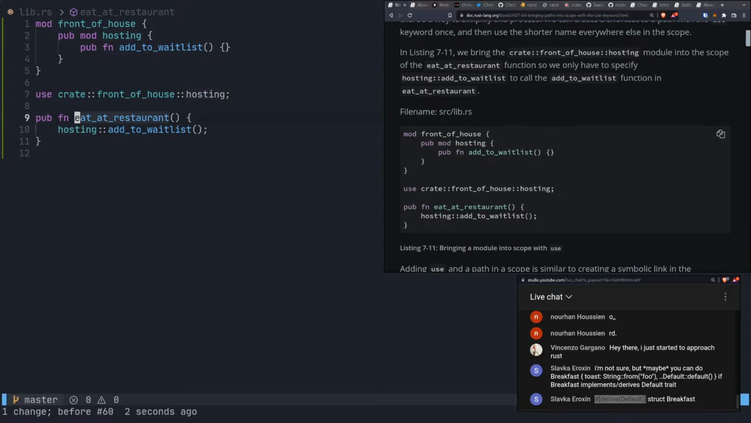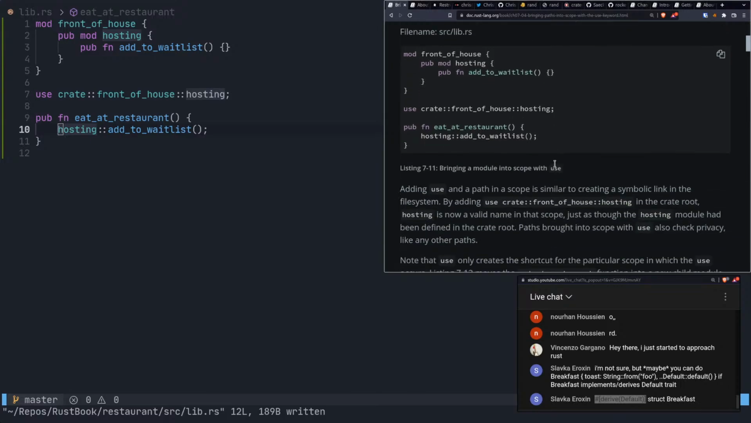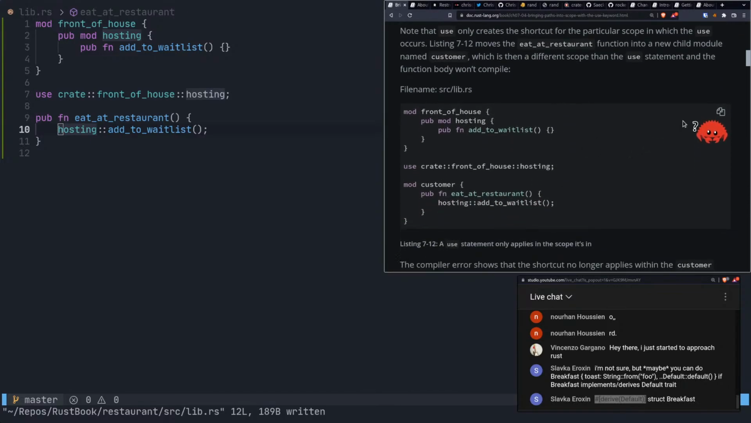And from here now, we don't have to specify the relative path to hosting, and we don't have to specify the absolute path either. I wonder if we got rid of this. Yeah, we're still okay because front of house is right here with us. All right, so that's how we can use. That's pretty simple.